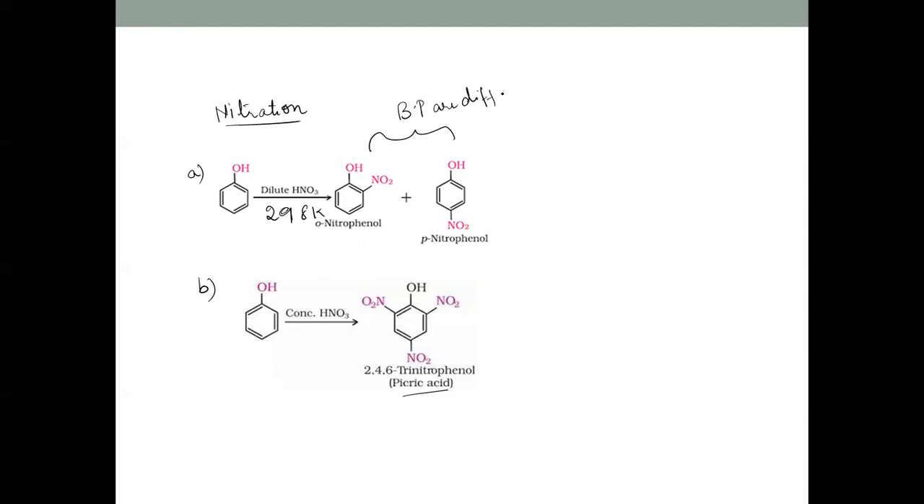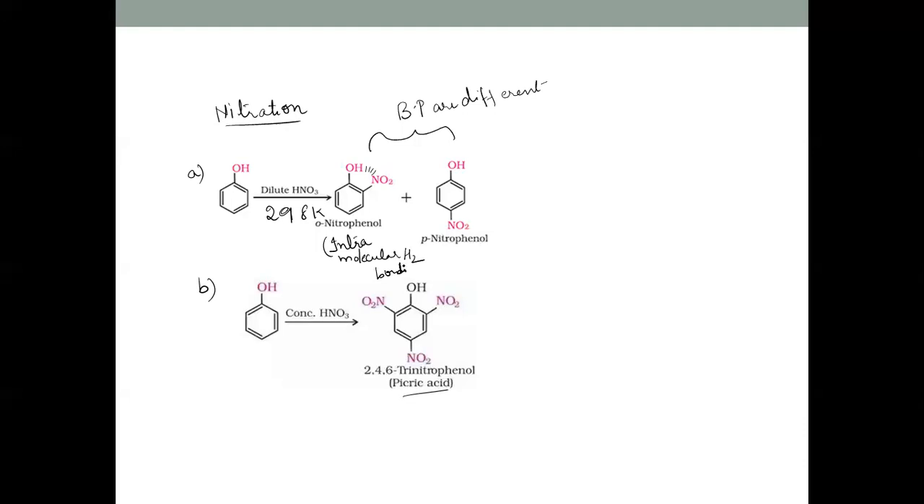So they can be separated by means of steam distillation here. Why are their boiling points different, or how can they be separated by steam distillation? When we look at this, there is hydrogen bonding between these groups, OH and NO2, the H of this and the NO of this. This is called intramolecular hydrogen bonding, because within the molecule we can see this hydrogen bonding.